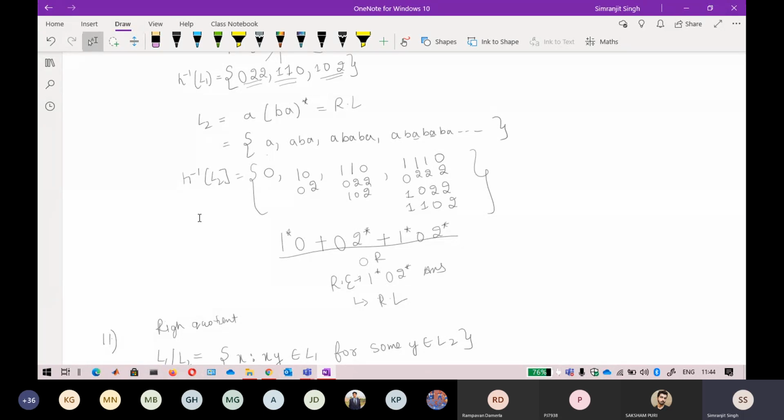I just want to add one more point. Let me add another example: h inverse of L belongs to 1. Some kind of a thing is given here, that I have to derive h inverse of L, where we have extracted the string.